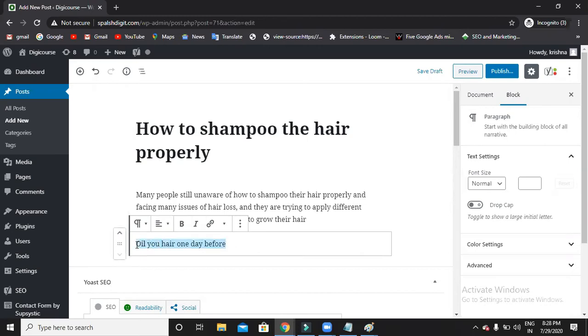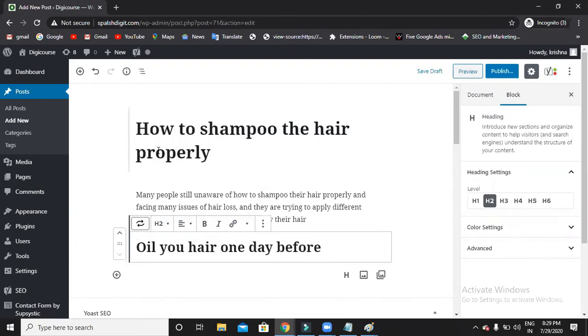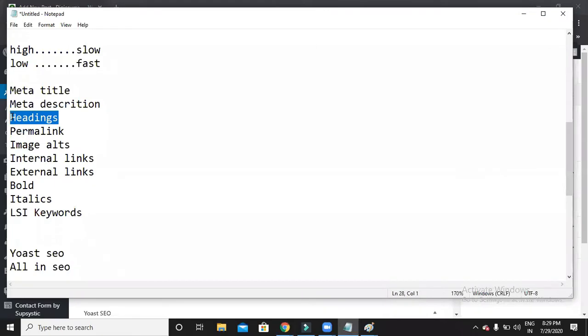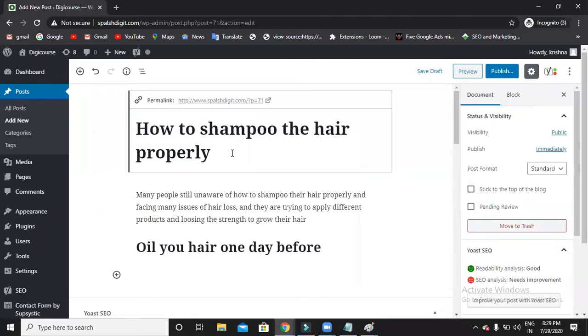This text I would like to show up in a subheading. So if you want to show up in a subheading, just click. It will be available in H1, H2, H3, H4, H5, H6. So you can use these kinds of subheadings. Subheadings are also one of the factors that Google calculates. Normally all WordPress website titles will be in an H1 heading only.